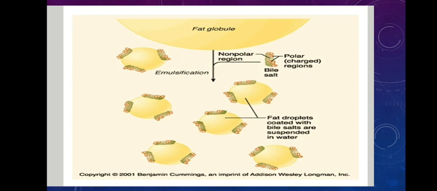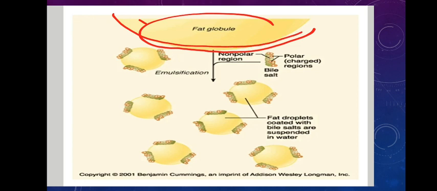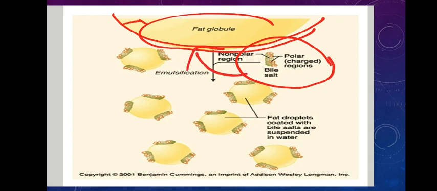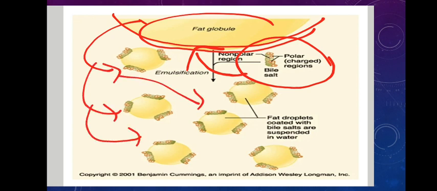As you can see here on the slide, this is a fat globule, what you are seeing from here to here. These are the bile salts. They bind to the surface, and they break this large globule into small droplets. You see these droplets, they are broken down into small droplets.